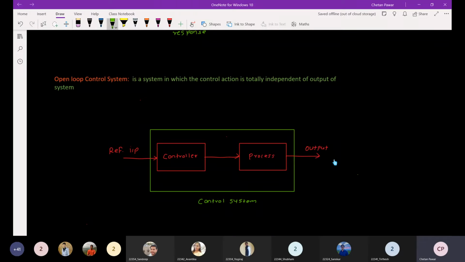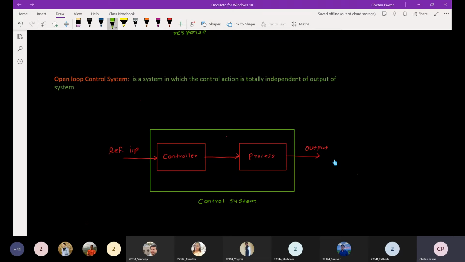What is meant by an open loop control system? It is a system in which the control action is totally independent of the output of the system. What does that mean? For example, our human body is also one type of control system.